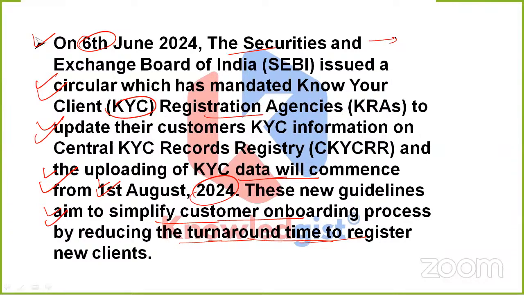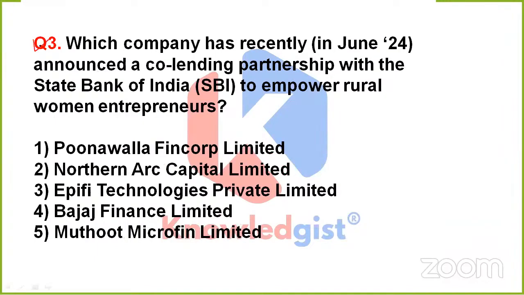That is the decision maker. And the basic aim behind these new guidelines is just to simplify the customer onboarding process by reducing the turnaround time to register new clients. Clear?